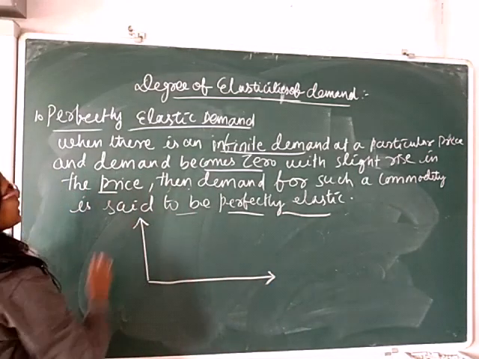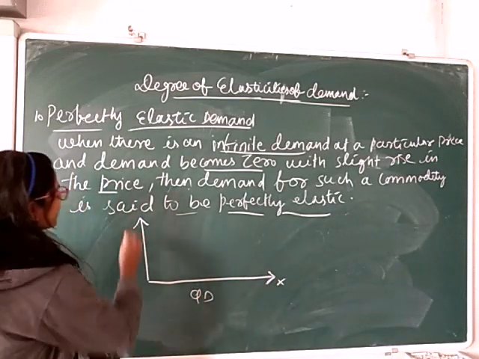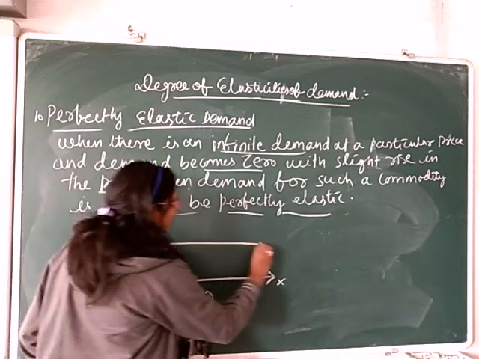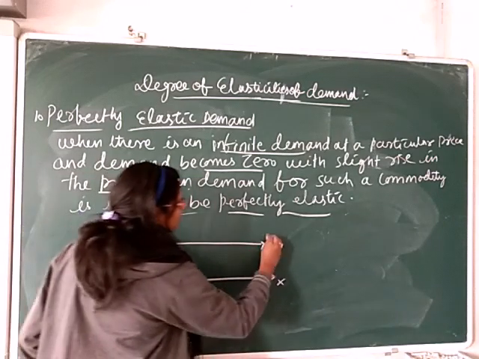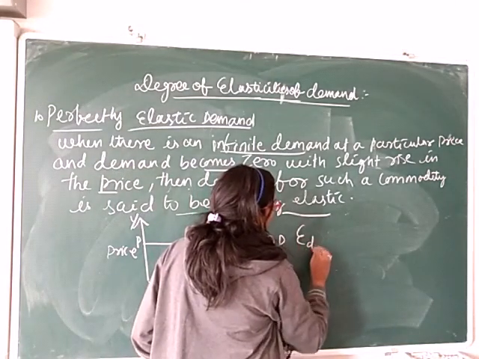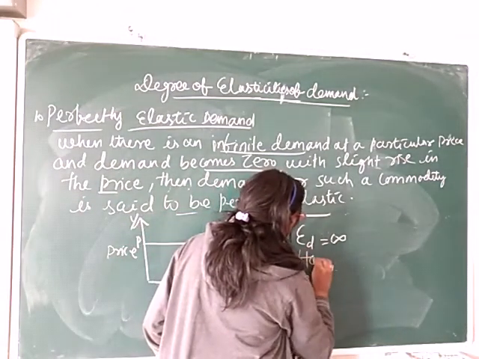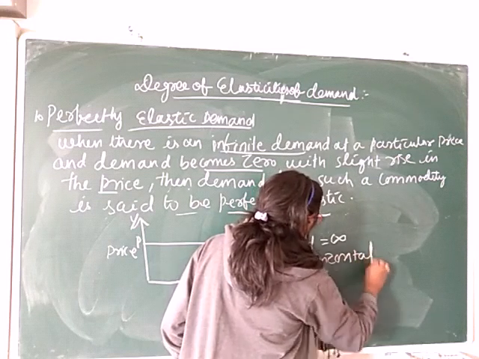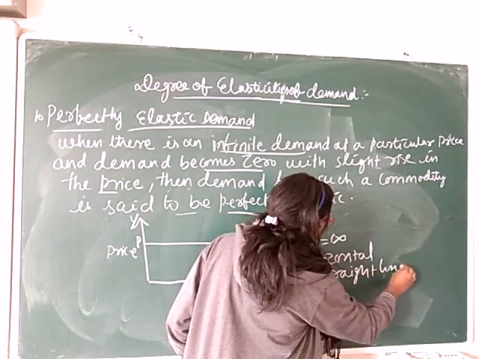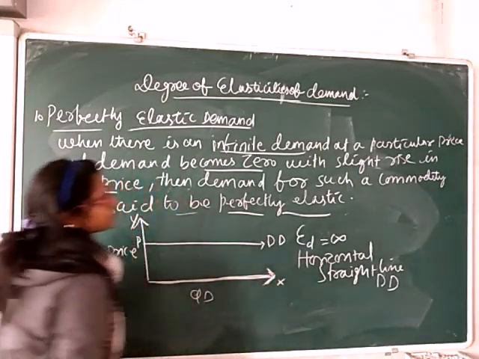So this is a diagram of perfectly elastic demand, where the x-axis indicates quantity demanded of the commodity and the y-axis indicates price of the commodity. And in this case, the demand curve is shown like this. This is P and T. This is the demand curve. So here we can say that the elasticity of demand equals infinity, and this is also known as a horizontal straight line demand curve, and this is parallel to the x-axis.